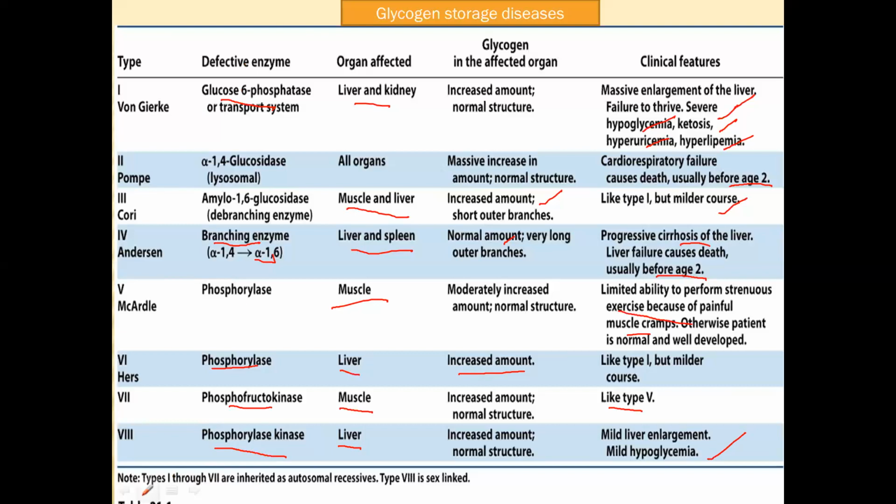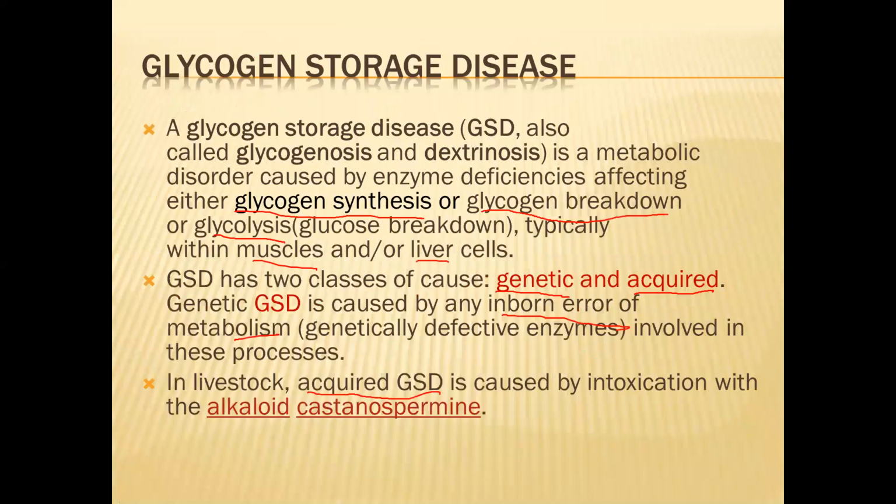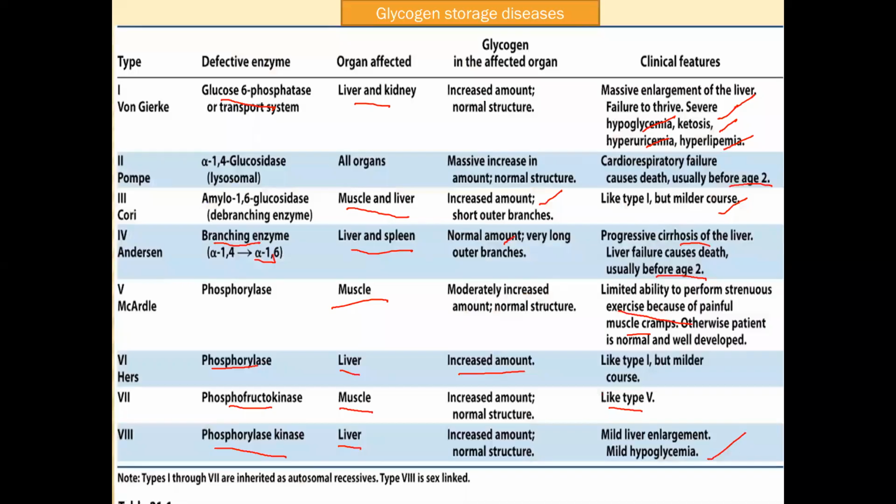And here there's a note you can see, type 1 through type 7 are inherited as autosomal recessive, but type 8 is a sex-linked disorder. That means it is due to the allosomes. That is about glycogen storage disease. So there are different types of enzymes responsible for glycogen storage disease, and these are the symptoms.